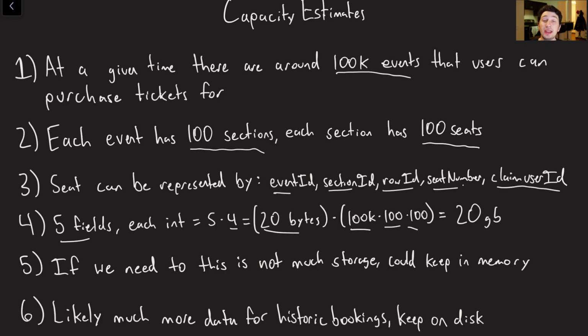So we only actually have to store around 20 gigabytes of data at a time for our seats that are bookable. You know, obviously for historic bookings, we're probably going to have a lot more data than this over time. But the point is, if we're actually only trying to service users for active events, we don't actually need that much storage. And so what we're going to talk about later in this video is the potential utility of doing so in memory, because we're going to want some slightly more complex functionality depending on how we want to do these ticket claims.